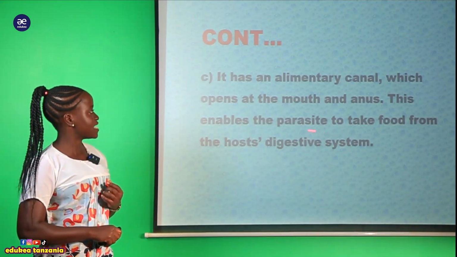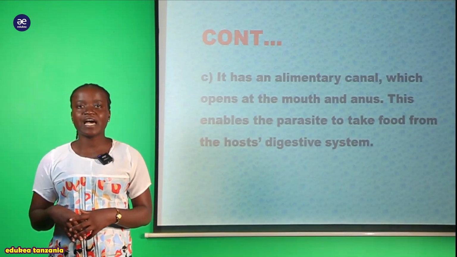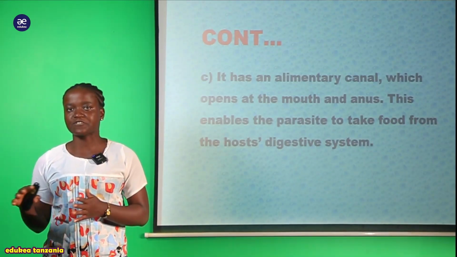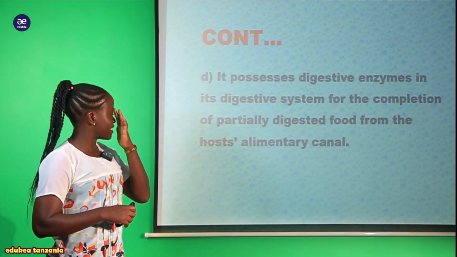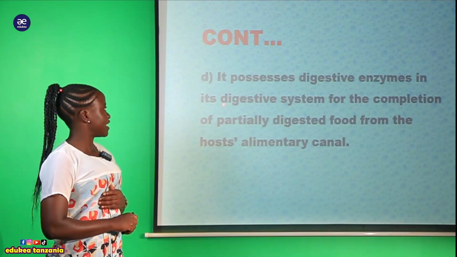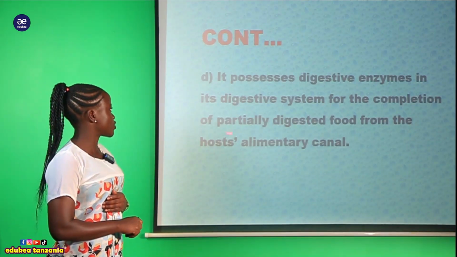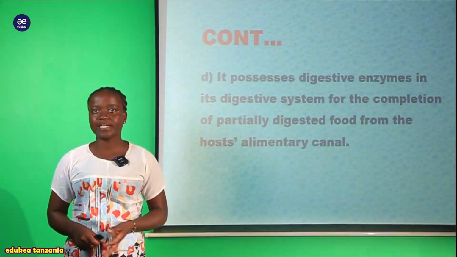So hiyo ndio inawasaidia hao organism to take in food very easily and to remove their digestive product, that is fecal material. And also another adaptation, we can say that it possesses digestive enzymes in the digestive system for the completion of partially digested food from the host alimentary canal.